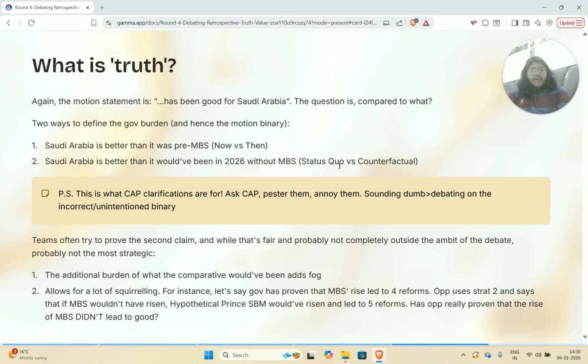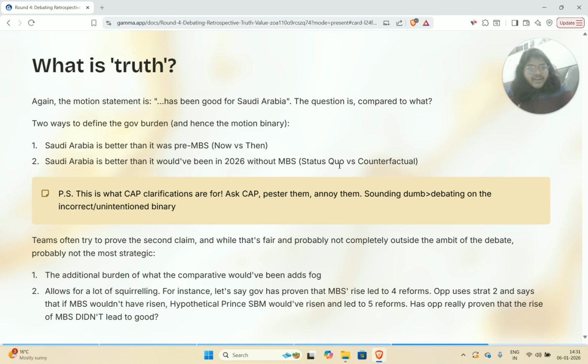And while that's fair, and probably not completely outside the ambit of this debate, because, and this I will explain in the next slide when we talk about how we can actually come up with arguments for these retrospective motions, I don't think that this is the most strategic binary to choose. Why? The first reason is that the additional burden of what this comparative would have been adds fog without winning the debate. When I say fog, it really just makes the debate a lot more unclear, because you're telling basically both teams that you need to prove that if not MBS, someone else, like some hypothetical prince SBM, would have risen to power.